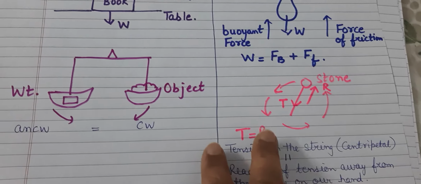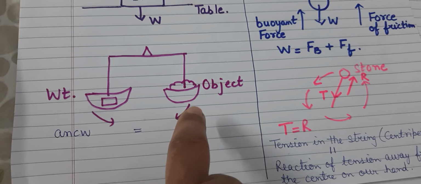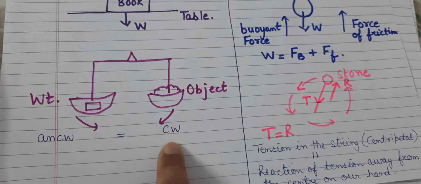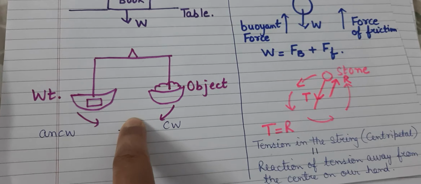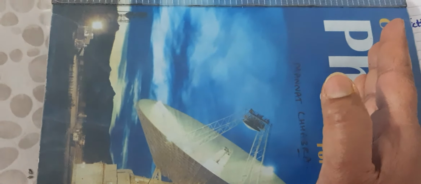And the second thing for you to remember is the sum of moments of forces. Can you see over here? The sum of moments of forces means the sum of clockwise and anti-clockwise. When the algebraic sum of moments of all the forces acting on a body is 0, then also the body is said to be in equilibrium. Like if you have this book, it can be divided along an axis into half and half, either this way or that way. There are particles here, there are particles here. Some particles are trying to pull it anti-clockwise, some particles are trying to pull it clockwise. When the resultant of the clockwise and the anti-clockwise moments counterbalances, the body is said to be in equilibrium.